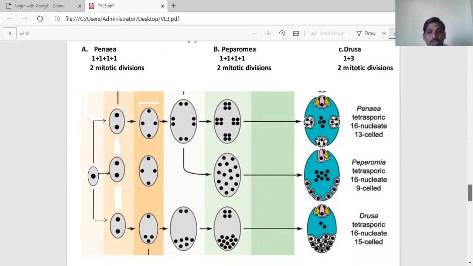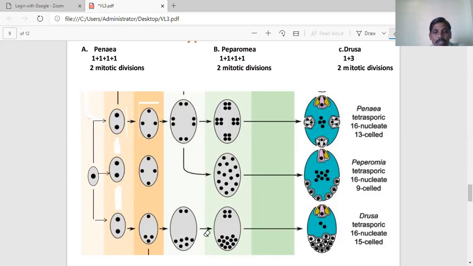The third one is Drusa. Under the 16 nucleated type, we discuss the third type, that is Drusa. You can observe the difference between Penaea and Peperomia. In Penaea and Peperomia, the 1 plus 1 plus 1 plus 1 arrangement is there. But here in Drusa, it is a 1 plus 3 arrangement. After completion of the meiotic division in the MMC, the 4 haploid nuclei are arranged in 1 plus 3. One single nucleus is situated towards the micropylar region. The remaining 3 are settled at the chalazal end. So the 1 plus 3 arrangement is very important in the Drusa type.